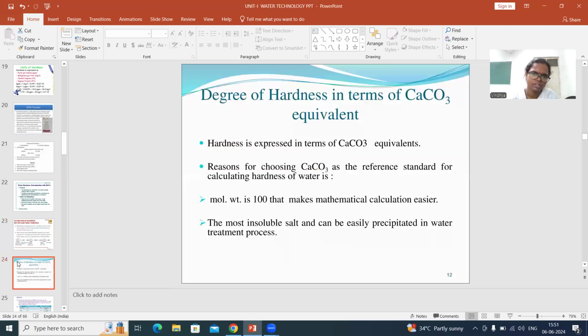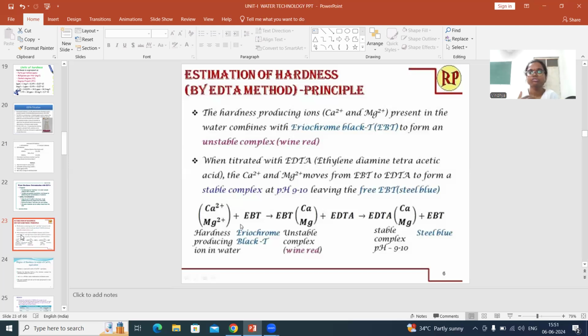Once you get blue color, repeat the titration again. Again, take 20 ml of water, add indicator and buffer solution into the water and titrate it with EDTA. So until you get 2 same consecutive readings, you need to do the titration in order to avoid any errors.